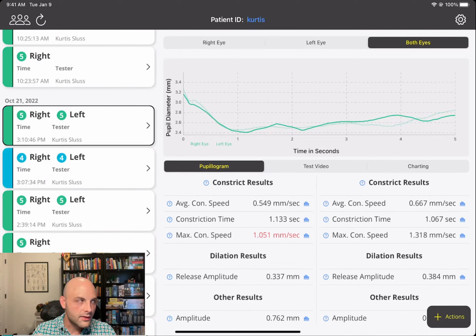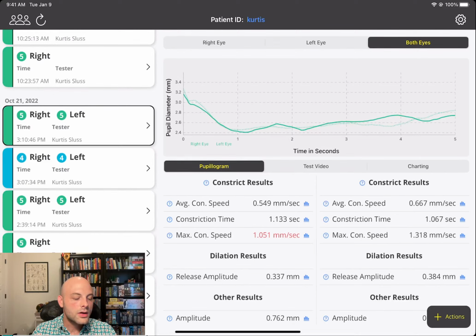And they have different meanings depending on the condition that the patient is experiencing, or different meanings based off of the therapies that you are implementing yourself. So as an example, average constriction speed, the more sluggish this is, it means that the slower the brain is to responding to an insult of light. By that I mean the flash. This is a fancy way of saying that.